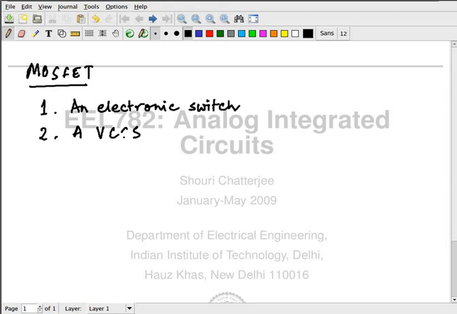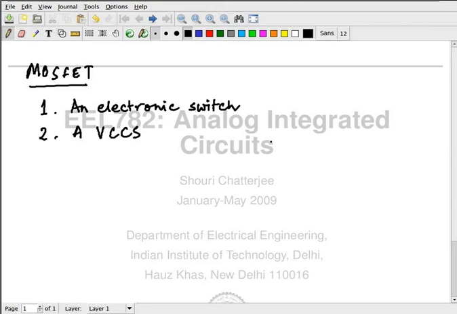So how much the current is, it's not very clear. It's just that the current is controlled by the voltage. We don't know any exact relationship between the current and the voltage. But we know that the current is controlled by the voltage. That's all you need to know. What this relationship is is immaterial. Textbooks will tell you that this relationship is some square law. Doesn't matter. So this is the crude understanding of the MOSFET.